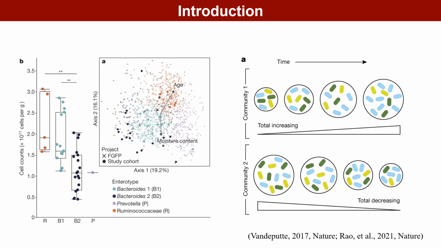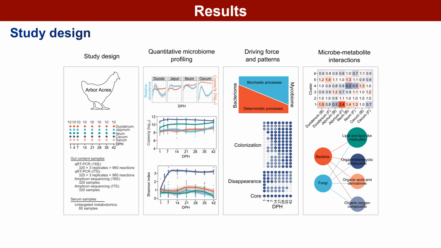Compared with relative abundances, which are used to profile the proportion of different microbial types across time and space, quantitative microbiome profiling concerns changes of absolute abundances, which allows us to elucidate the real community dynamics. The present study investigated the succession of chicken gut microbial communities from 4 gut segments over a 42-day period using quantitative microbiome profiling. We also used untargeted metabolomics to characterize the metabolite changes in chicken serum over time and construct the potential connection between the gut microbiota and the chicken metabolism.